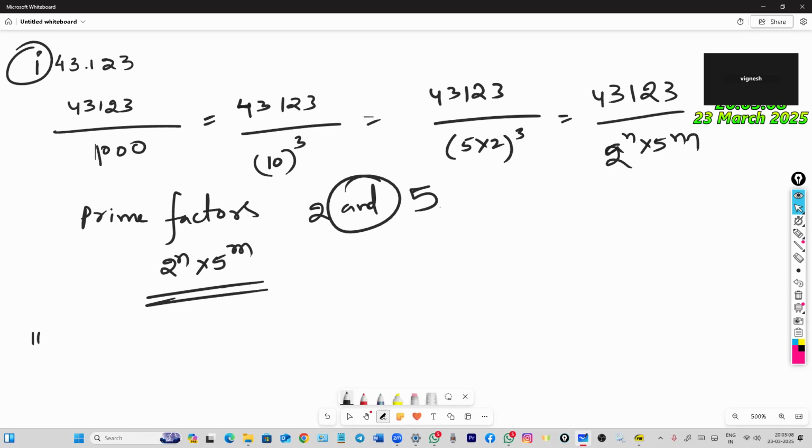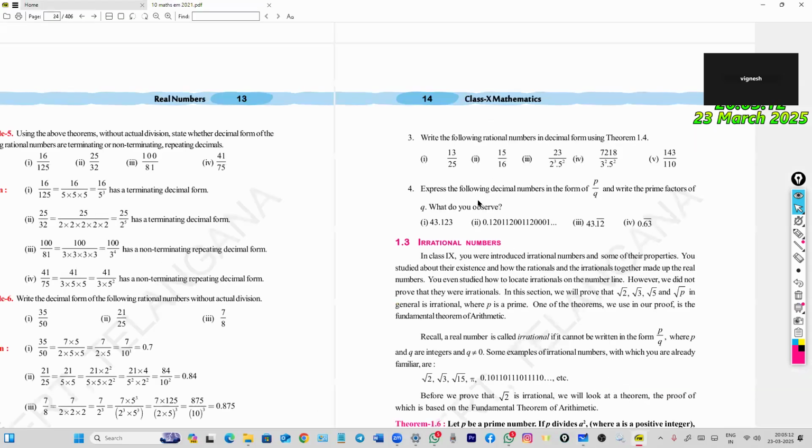Next question: express the following decimal. The number is 0.12011 2001 12011 200. See, it is continuously going. It is not repeating stably.